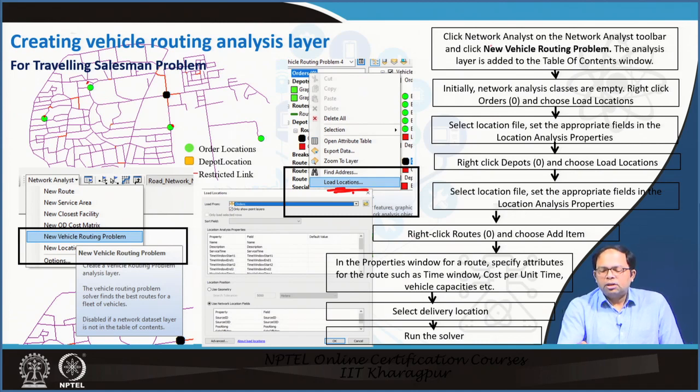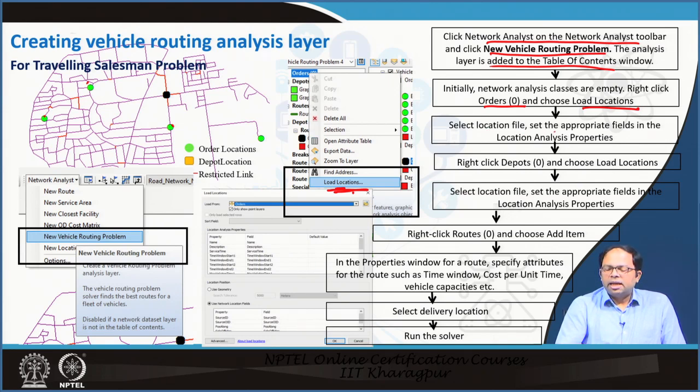Like over here, the options you can see: click network analyst on the network analyst toolbar, click new vehicle routing problem. The analysis layer is added to the table of contents window. Like over here, last time I showed you that initially network analysis classes are empty. Right click orders. First we have to set the orders and choose load locations. So order points are the locations that we have to visit. So those have to be loaded either from file, or we can also add them.